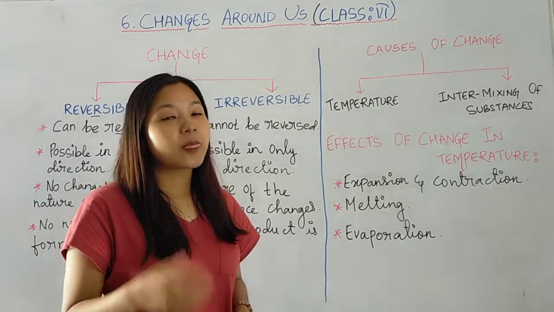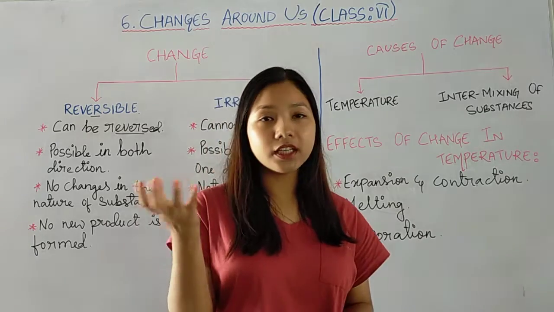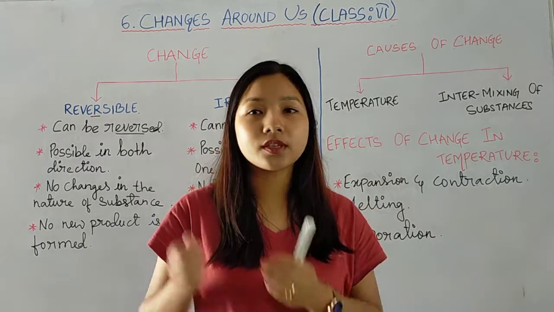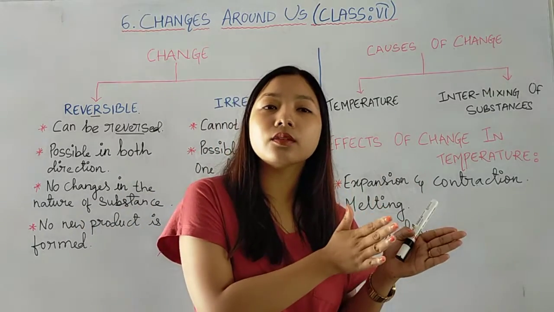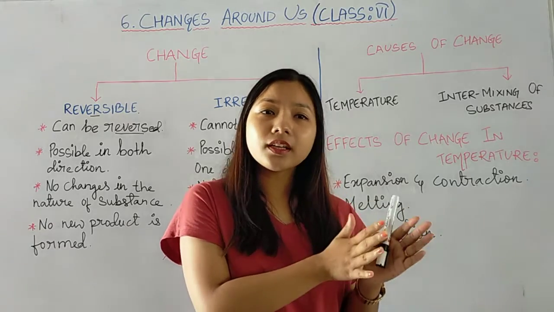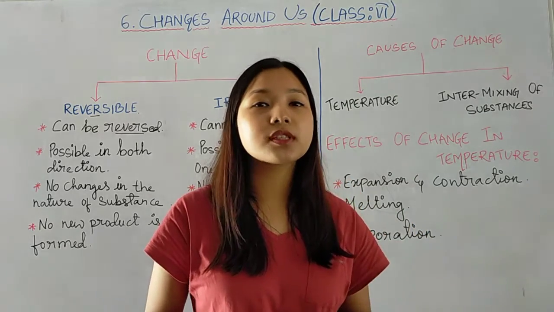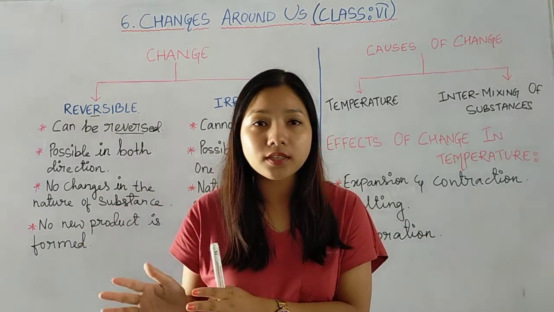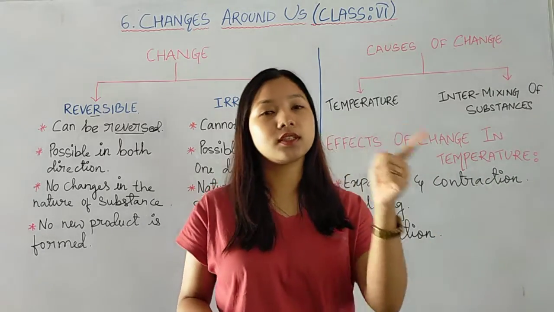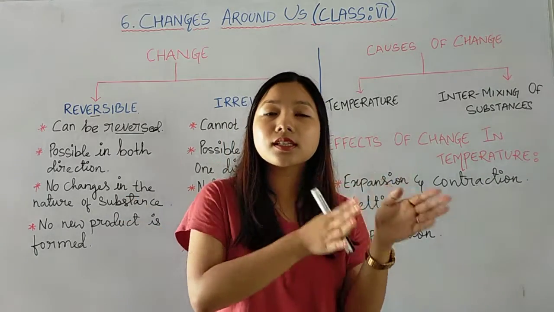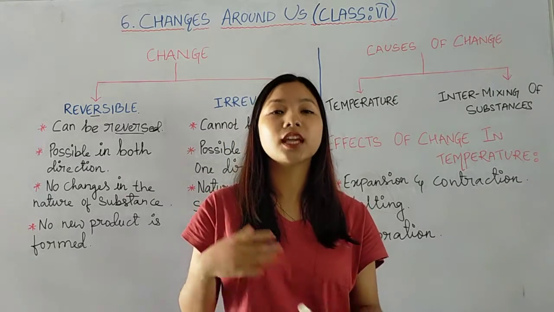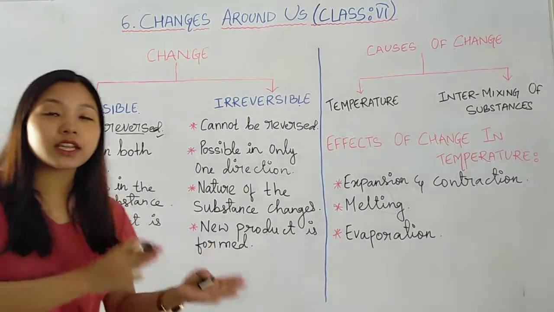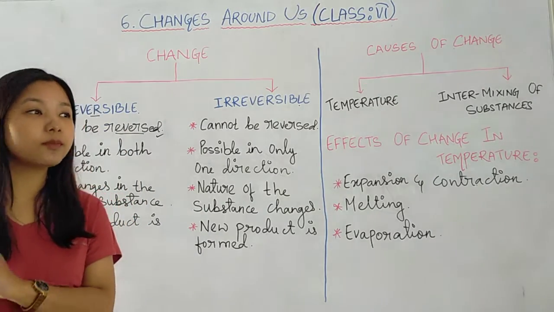For example, you can take liquid water, and then you can freeze it to make ice cubes. Here the liquid is getting converted into ice cubes. Then again, when these ice cubes are kept outside or heated, you can see that they get converted back into water. So here the change is reversed. That means it is again coming back to its original shape, size and nature. That is, the change can be reversed.